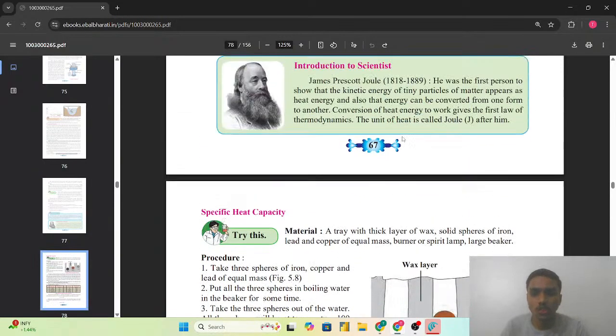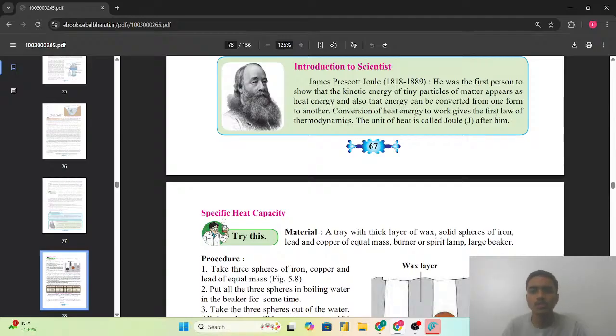So conversion of the heat energy to work gives the first law of thermodynamics, and this is only the first law of thermodynamics. The laws of thermodynamics will be studied in the higher classes. So this law, the first law of thermodynamics, that is the conversion of the heat energy to work. It means the utilization of energy for work, that is the first law of thermodynamics.